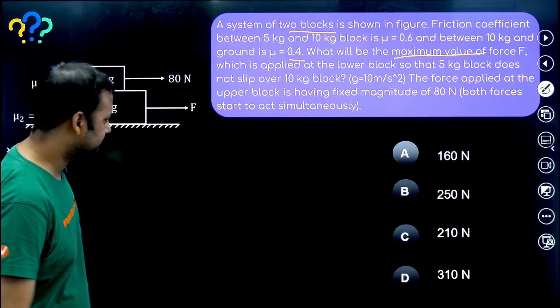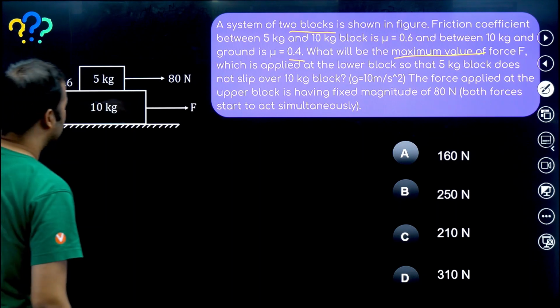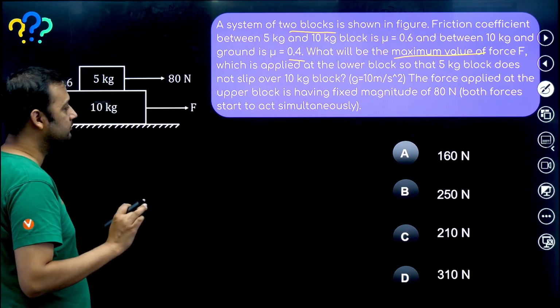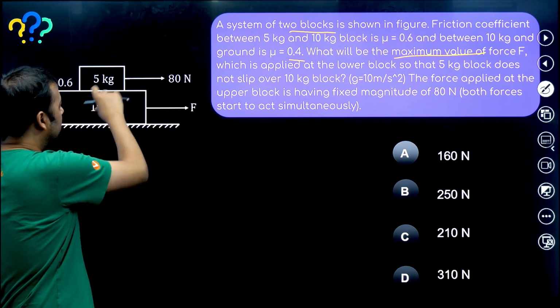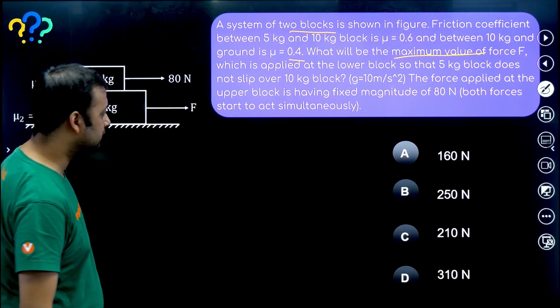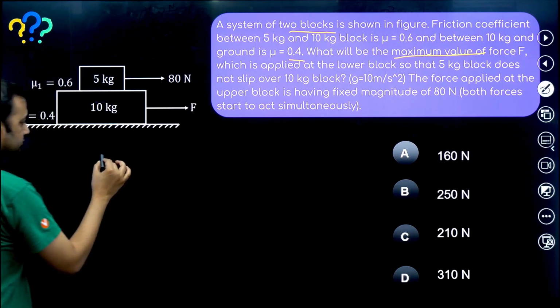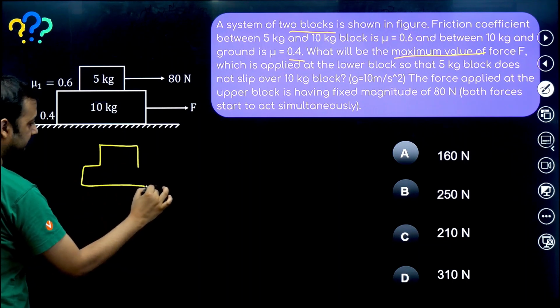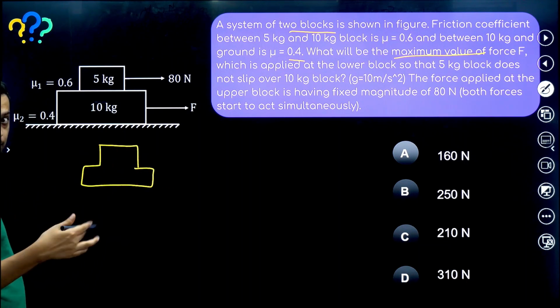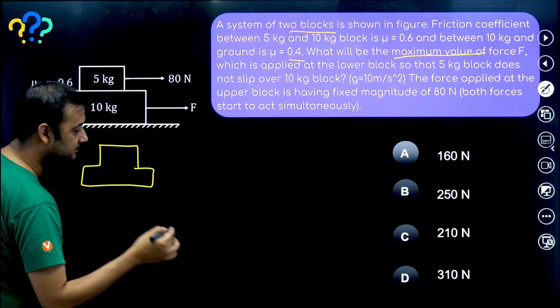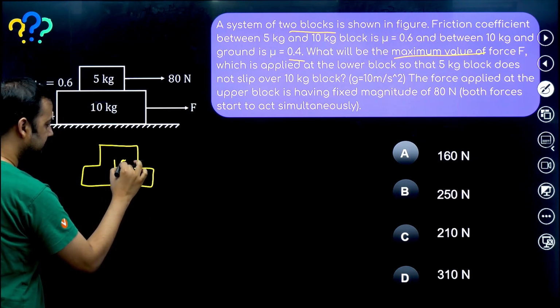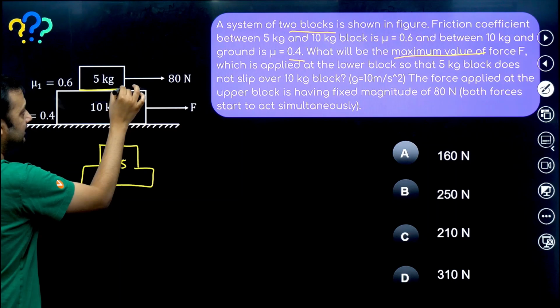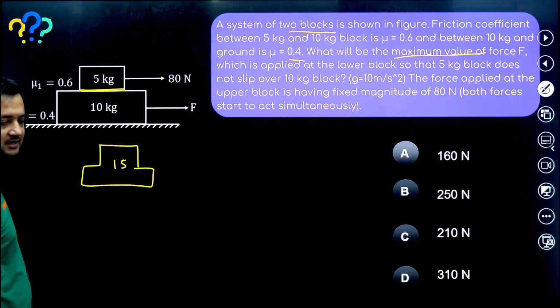Now please try to understand. So guys, we assume that both the blocks move together. If both the blocks move together, what kind of system will you see? So that means this kind of system, right? We are assuming that both the blocks are behaving as a common system. That means this is 15 kg. This friction will become an internal force, so it will not come in the force diagram.